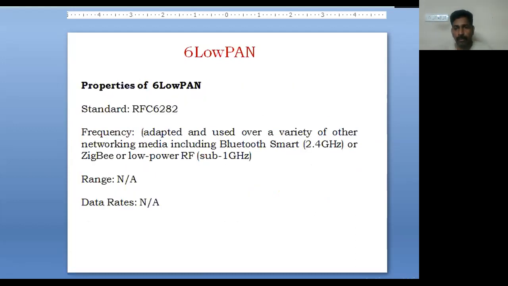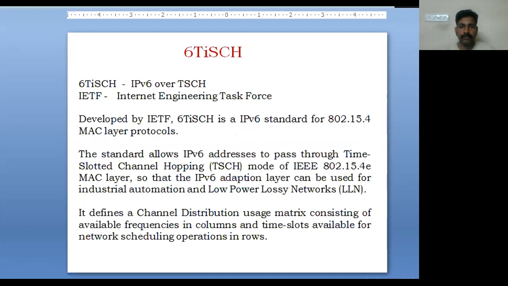If you see the properties of 6LoWPAN, the standard is RFC 6282. Then the frequency, we discussed the 2.4 GHz range. Then 6TiSCH protocol, which is a time slotted channel hopping mode. Again, 6 comes for IPv6.